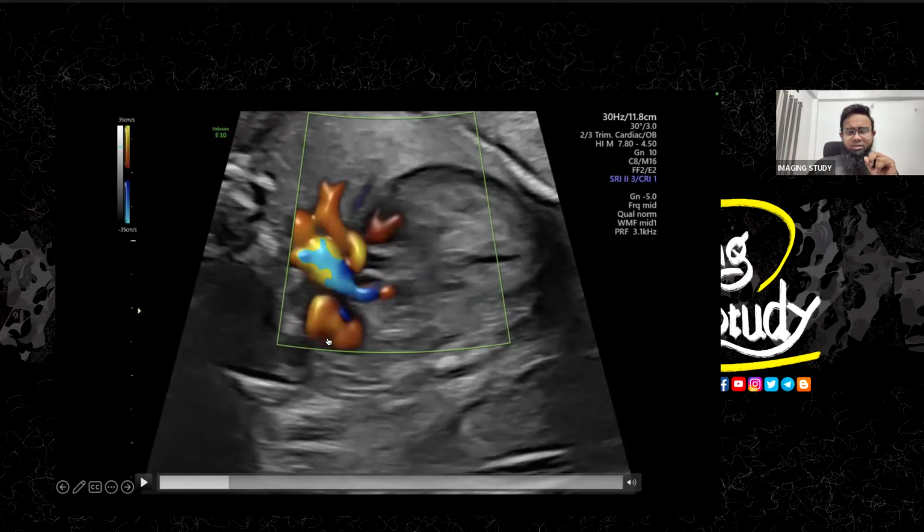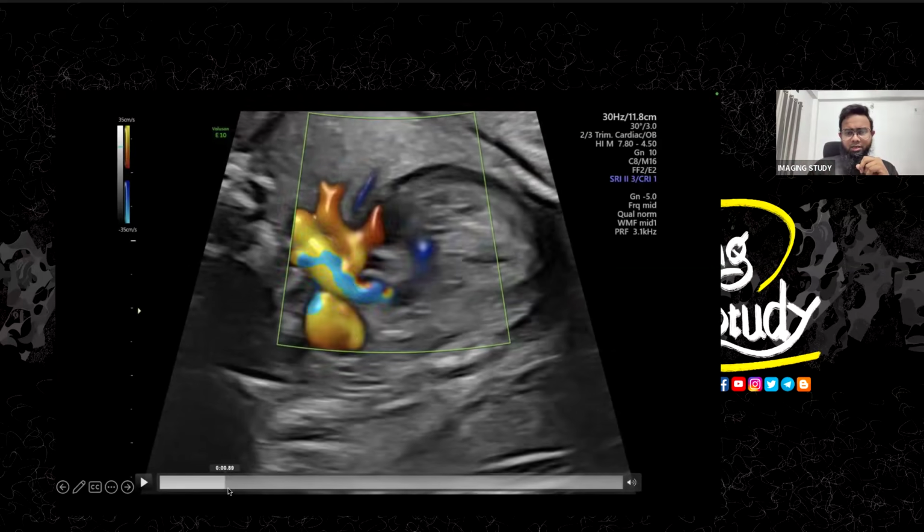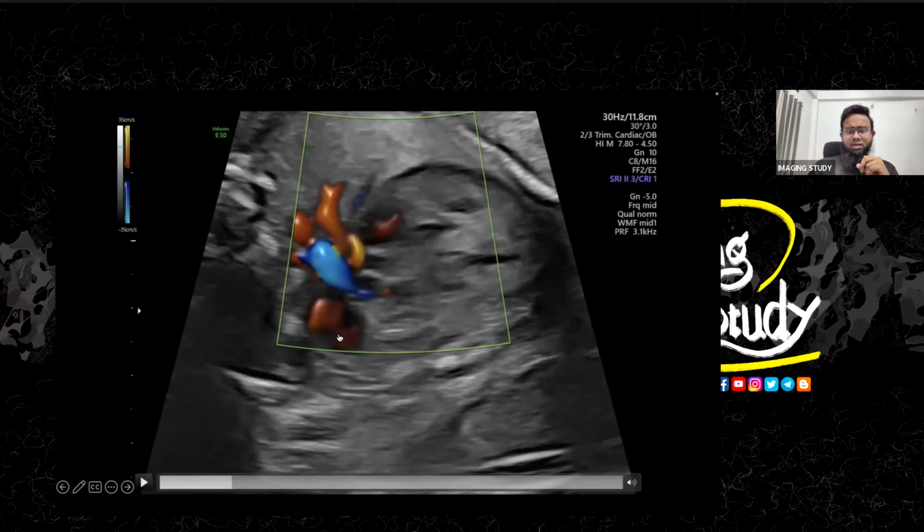You see, this is having red color, but the pulmonary trunk is showing you the blue color in this view. So you see, this is the aorta, giving blood away from the heart, but at this point, this one is giving blood towards the heart. So both should have similar directional flow, but the pulmonary trunk at this moment is not showing you the similar type of flow.